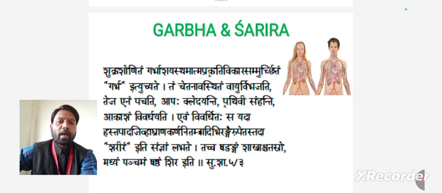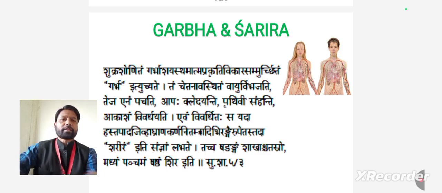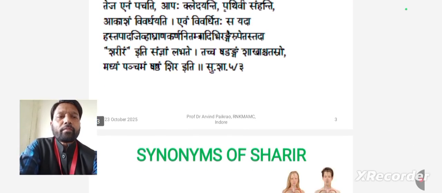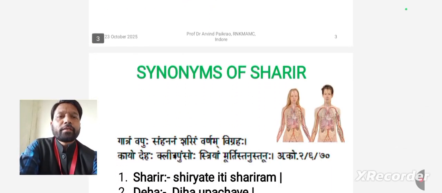Shadangam: Shakha Chatashra, the 4 limbs, 2 hands and 2 legs. Madhyam, the thorax and abdomen, is the 5th one. And Shir is the 6th one. This is what we can say is Shadangamangam.